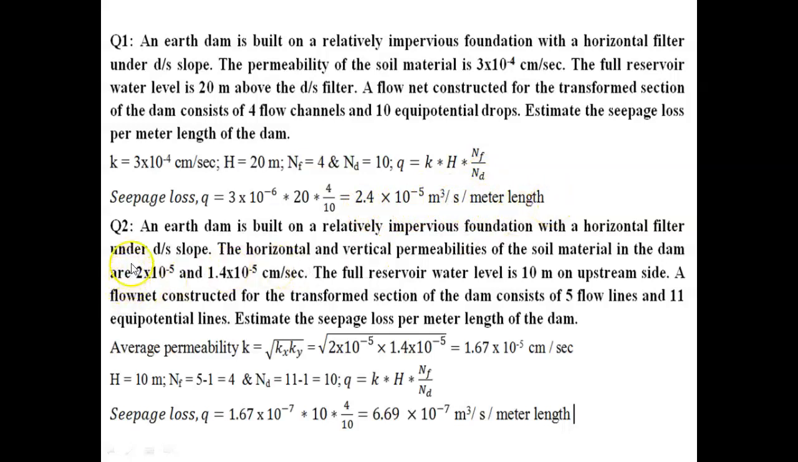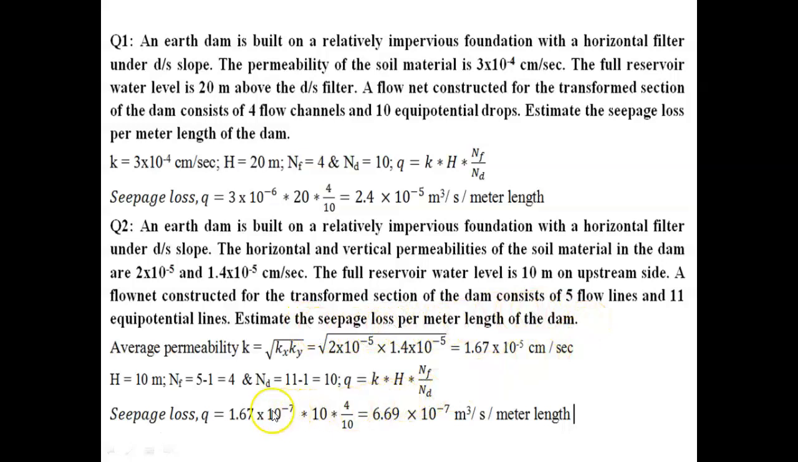Then second problem. An earth dam is built on a relatively impervious foundation with a horizontal filter under downstream slope. The horizontal and vertical permeabilities of the soil material in the dam are 2 into 10 to the power of minus 5 and 1.4 into 10 to the power of minus 5 centimeter per second. The full reservoir water level is 10 meter on upstream side. A flow net constructed for the transformed section of the dam consists of 5 flow lines and 11 equipotential lines. Estimate the seepage loss per meter length of the dam.